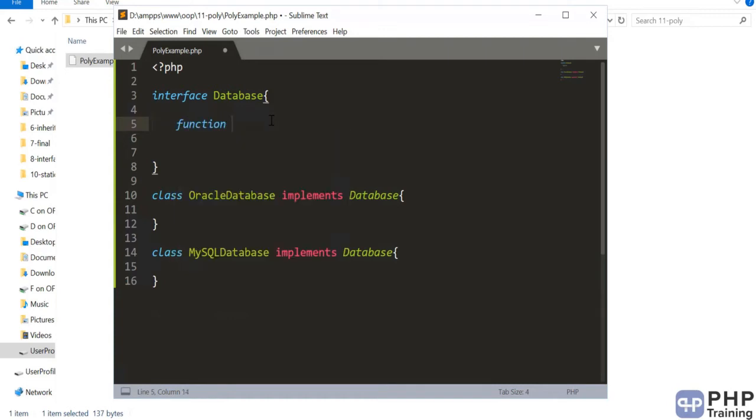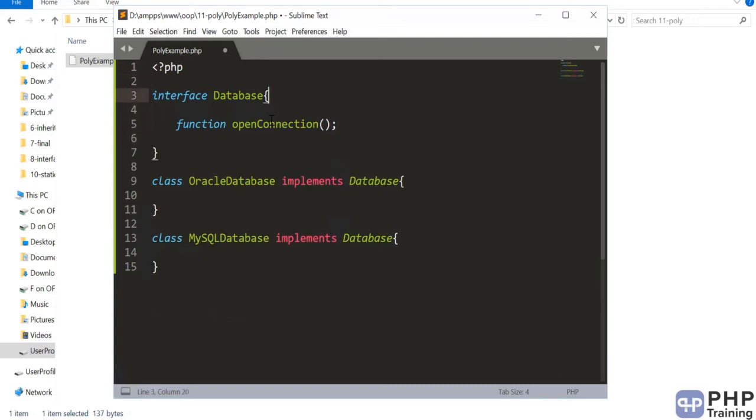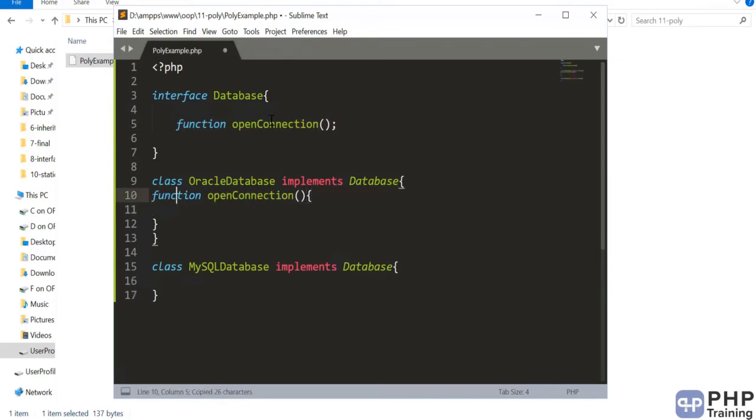Then you have a method called openConnection. Once you define any method inside an interface, any class that implements it has to define that method. You have to implement that method. So OracleDatabase has to implement it, and MySQL has to implement it.